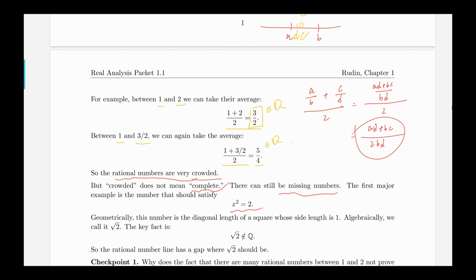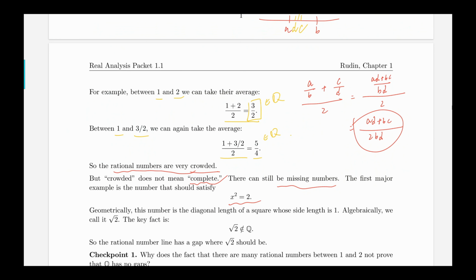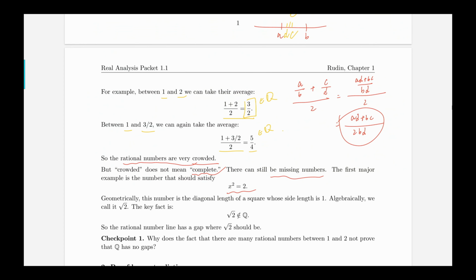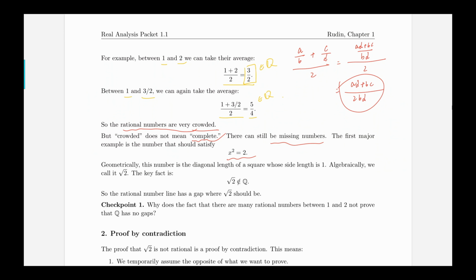Geometrically, this number is the diagonal length of a square whose side length is 1. Let's look at the picture here. This is a square, and this is the diagonal.